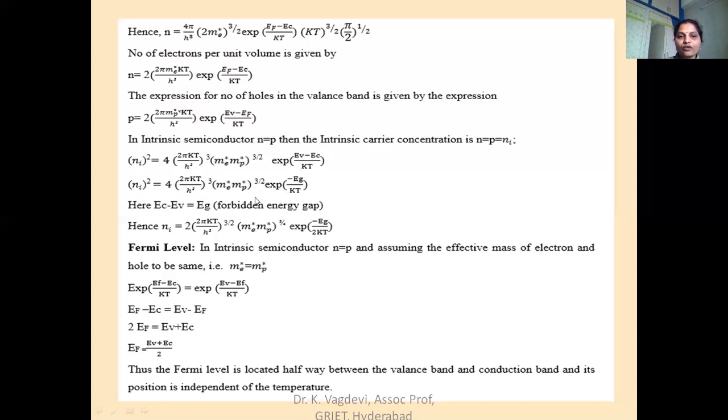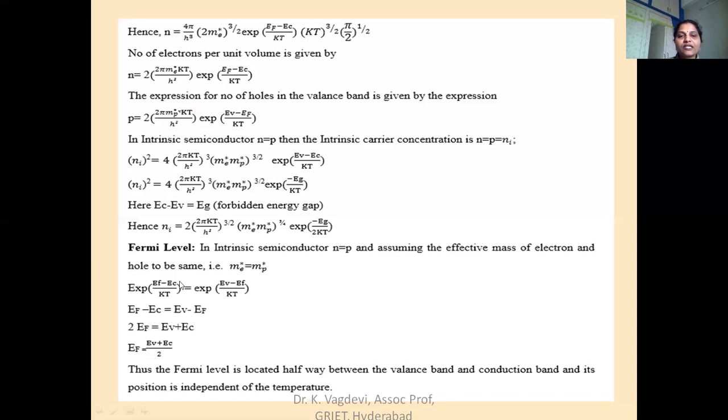For every bond broken, there will be two charge carriers, one hole in VB and one electron in CB, which together contribute to the carrier concentration in an intrinsic semiconductor. Now if I want Ni, the carrier concentration, instead of Ni square, then taking the square root we get 2 into 2 pi kT by h square whole power 3 by 2, me star mp star whole power 3 by 4, exponential minus Eg by 2kT. The 2 in the denominator of the exponential indicates that for every bond broken, two charge carriers are generated in an intrinsic semiconductor.